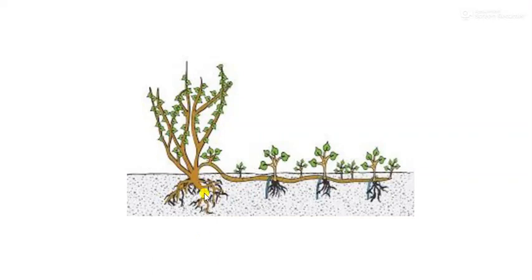So students, this is how we can carry out the process of layering. This branch is pulled towards the ground and covered with soil, and after some time roots will develop from this portion of the branch which is buried under the soil, and then we will cut it from the main plant. So from a parent plant, new plants are produced. Okay.